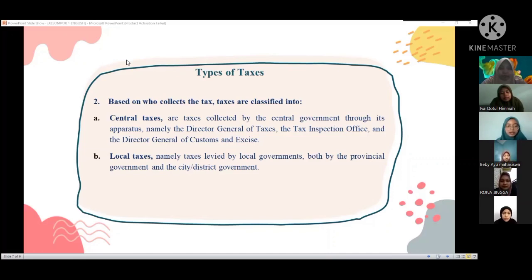Me too, Miss. Examples of local tax are motor vehicle tax, hotel and restaurant tax, and advertisement tax. Okay, from here, is there anyone who doesn't understand? No, we already understand, Miss.